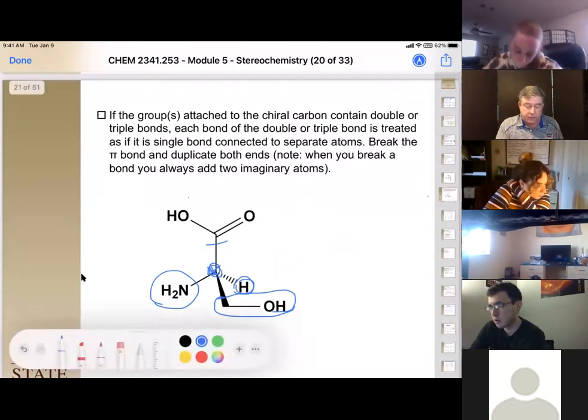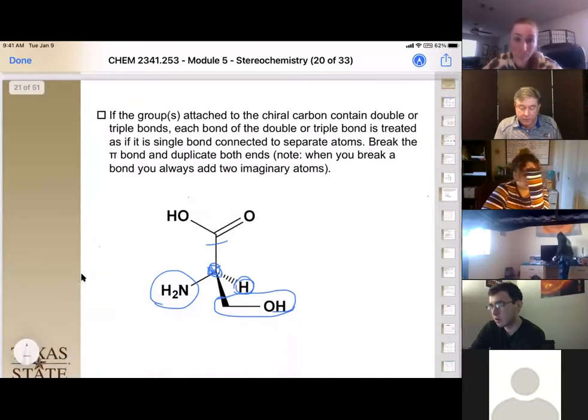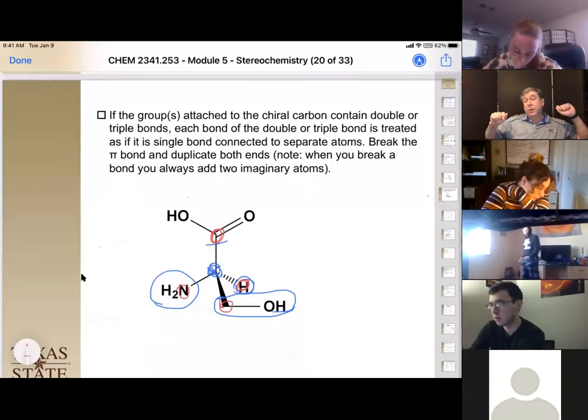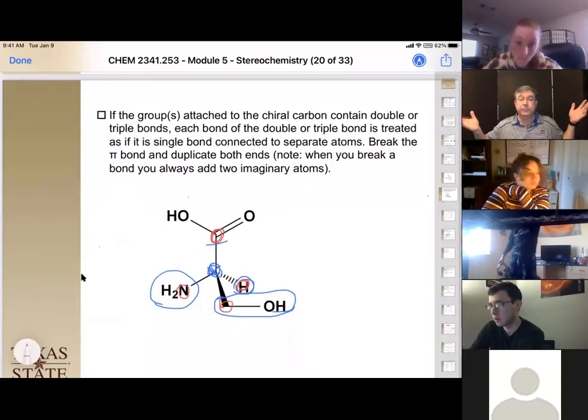So the first thing we're going to do is now assign priority. So let's see, we have a carbon, a hydrogen, and a carbon, and a nitrogen. So which one's the highest?